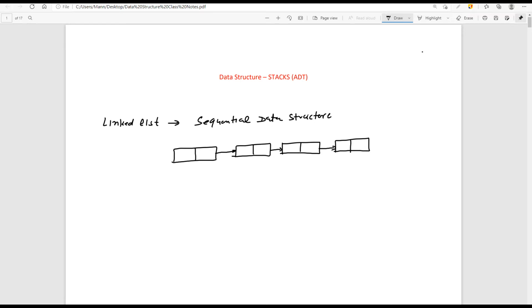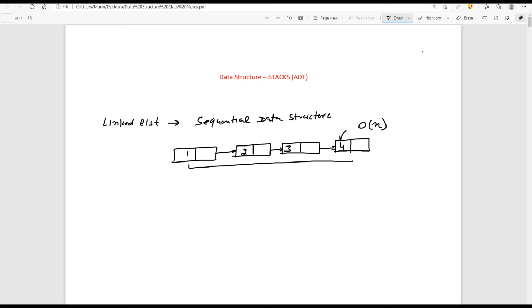So what is the time complexity in this case? I want to search this element. It is O(n), right? Now this is a sequential data structure, so if I want to search a particular element, then I just need to traverse n elements.